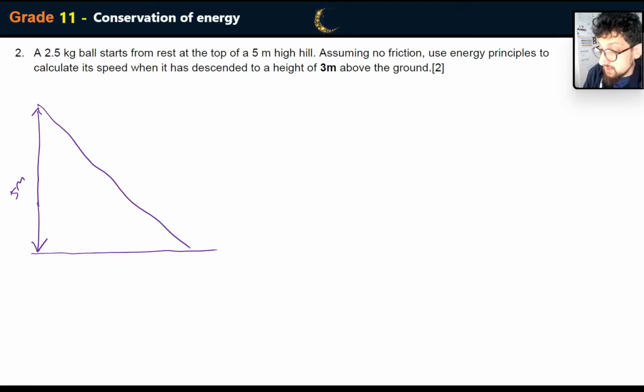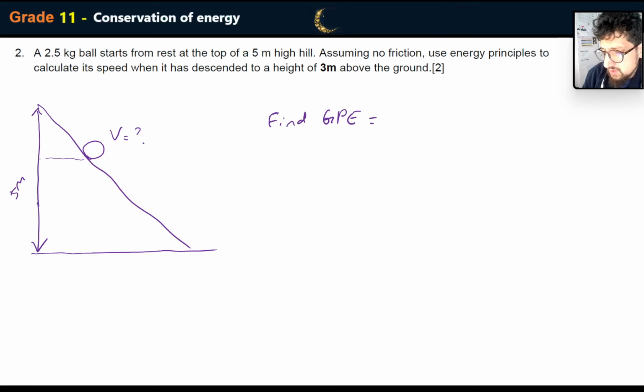And they want the speed at the height of 3 meters. So that's about there. They want the velocity at this point. Well, so once again, the velocity at this point is going to equal the height. So let's find GPE. Just going to be careful here.